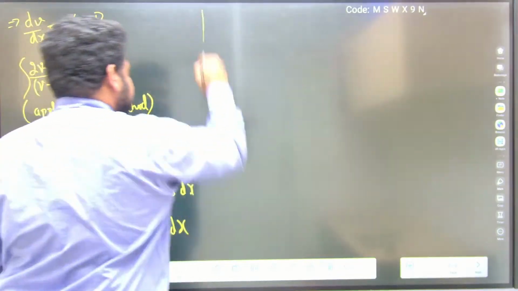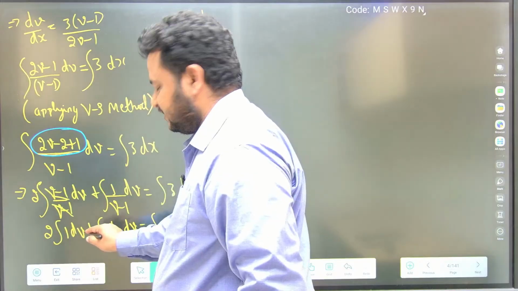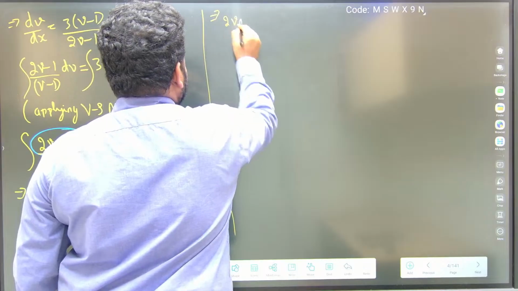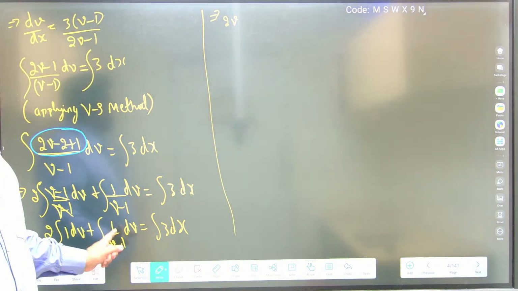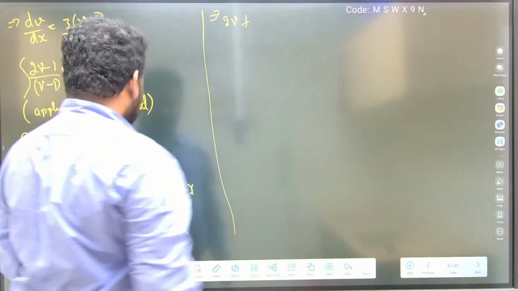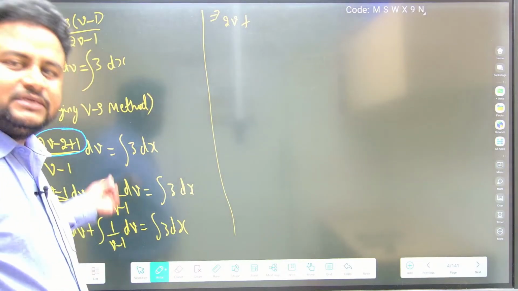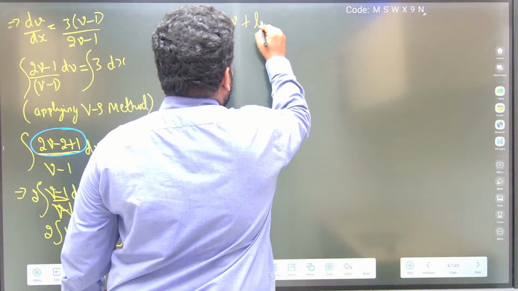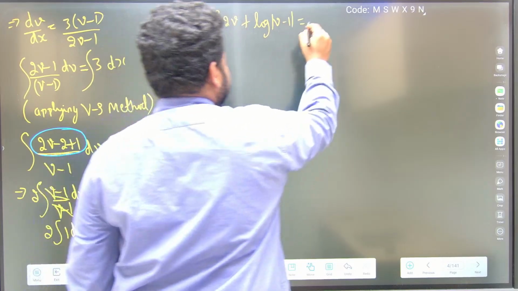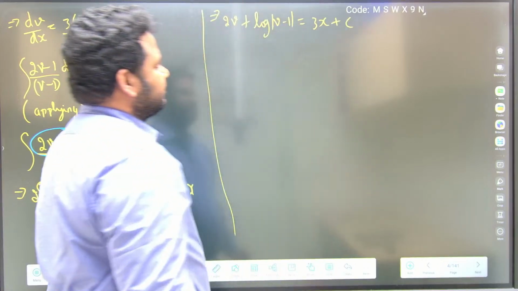Now let us apply integration for all three. Since nothing is there, it is v, because it is a function of dv. So I can write this as 2 times v plus integral of 1 by v minus 1, which is log of v minus 1. We know the integral of 1 by x is log x. Similarly, integral of 1 by v minus 1 is log of mod v minus 1. Integral of 3 is nothing but 3x plus c. This is what I have.